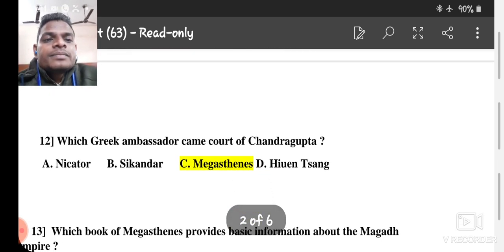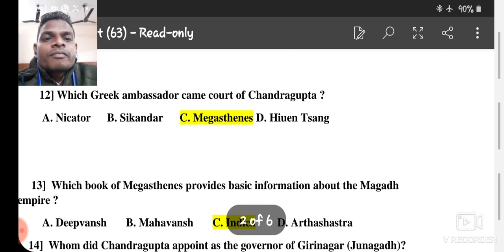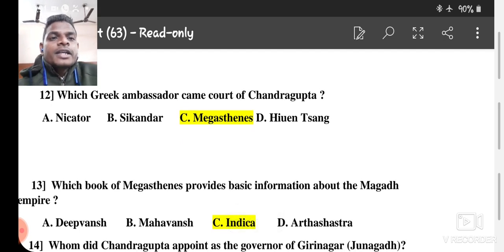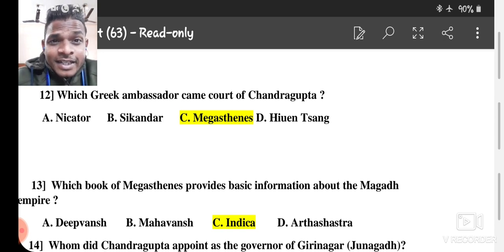Number 12. Which Greek ambassador came to the court of Chandragupta? The right answer is what we have just discussed: Megasthenes. A Nicator, B Sikandar, C Megasthenes and D Hyun Sang. Hyun Sang we have discussed in chapter number 1 in semester 1, Harshvardhana and the dynasties of North India. Just remember Hyun Sang, a Chinese traveler.